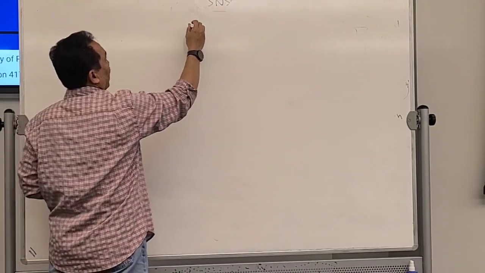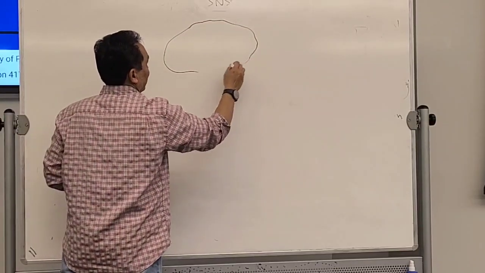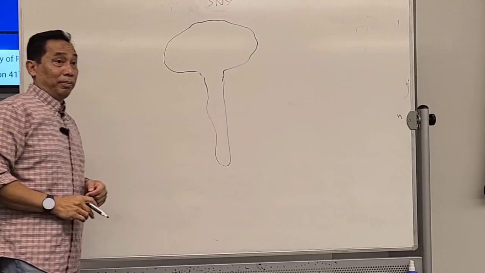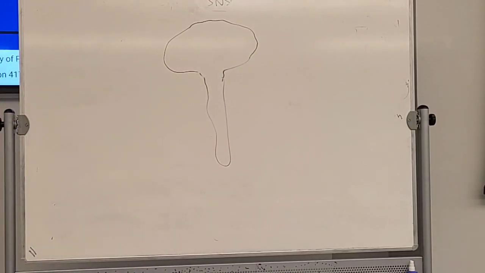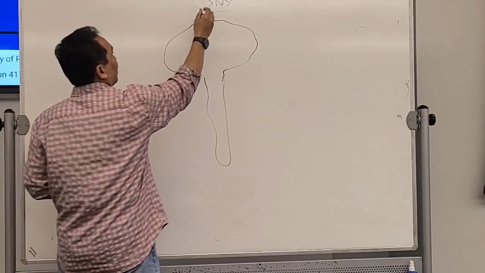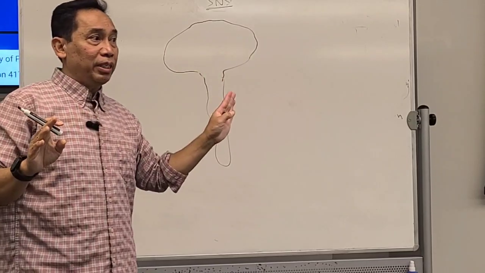Okay, again, this is brain. Let's say this is brain, and you have, let's say, spinal cord. Okay? Now, this is how your body actually works, especially for the SNS over here. We're going to talk about the somatic nervous system first.